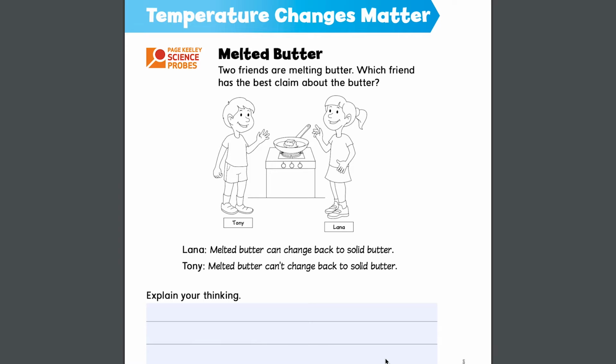Hello second graders, welcome to Temperature Changes Matter. Today we're looking at melting butter. Two friends are melting butter. Which friend has the best claim about the butter?